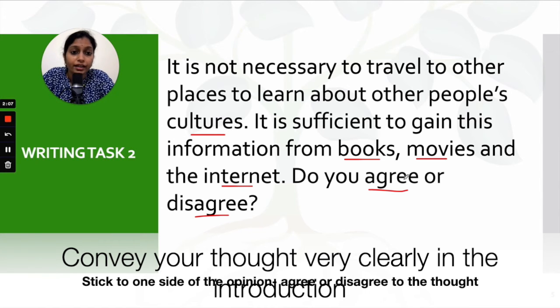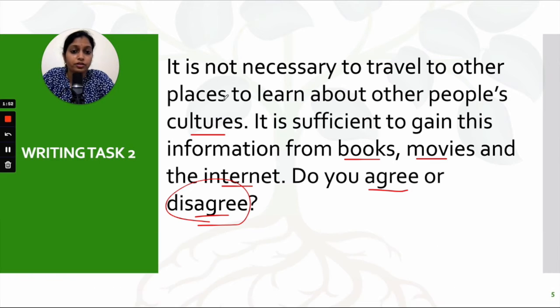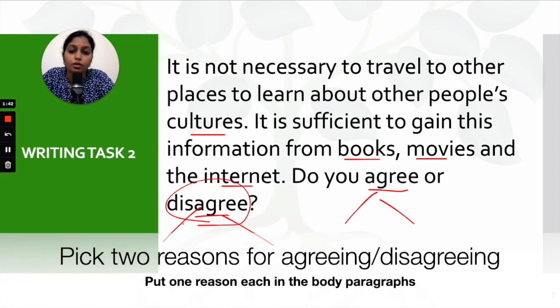Agree with what? Agree that you need not travel and learn about other people's cultures and you can just gain it from here. Or you disagree that no, you have to travel instead of reading it from books, movies, and the internet, you'll have to travel to learn about other cultures. So those are your thoughts, and you reason them out in your body paragraphs. You pick two reasons based on whatever your opinion is and put them each in your body paragraph 1 or body paragraph 2. Here again, you're thinking of reasons, so you'll have to use these clues as examples.